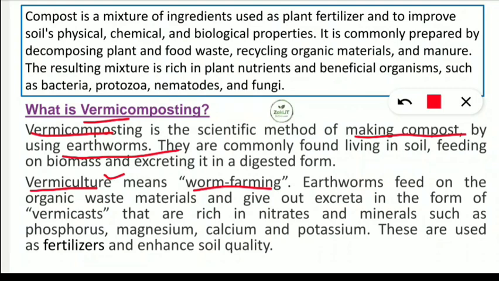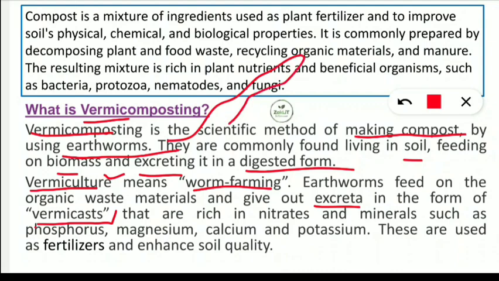These earthworms are commonly found living in soil, feeding on biomass and excreting it in a digested form. They are the main engineers for the soil, which help in the growth of plants and make a sustainable ecosphere in the soil. Next, earthworms feed on the organic waste material and give out excreta in the form of vermicast. This term is very important. Let us assume this is the earthworm. When it feeds on the organic material, if it eats any food, then after that it excretes. Its excreta is called vermicast.